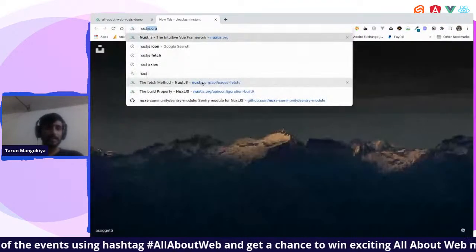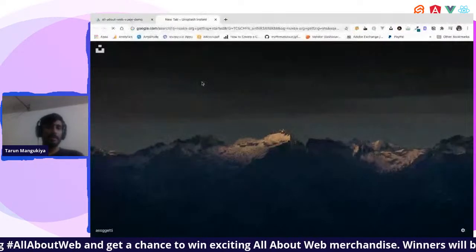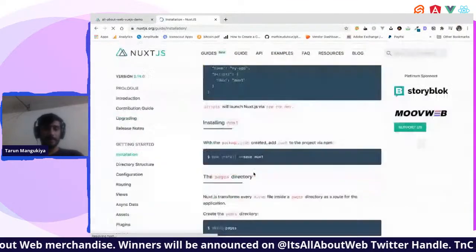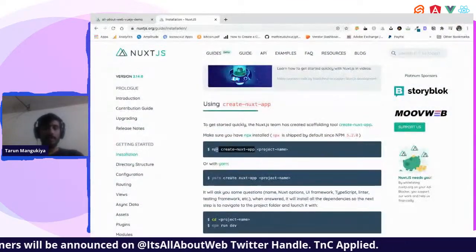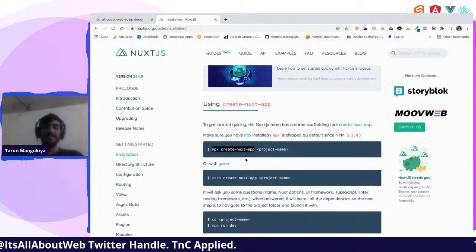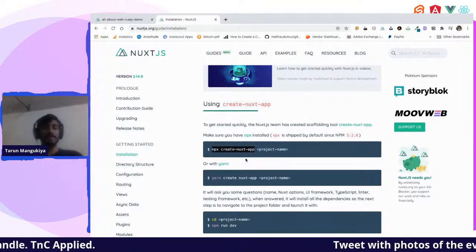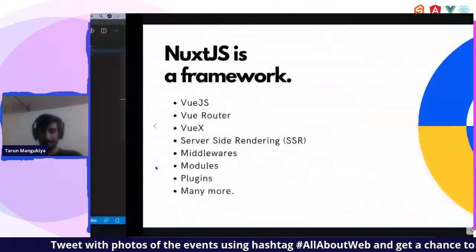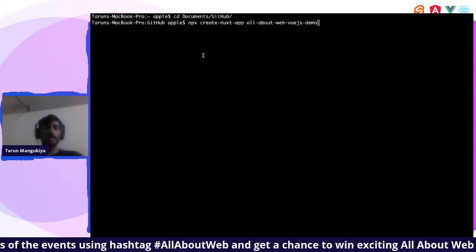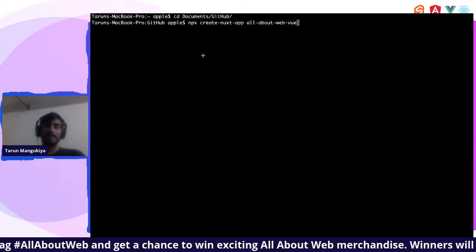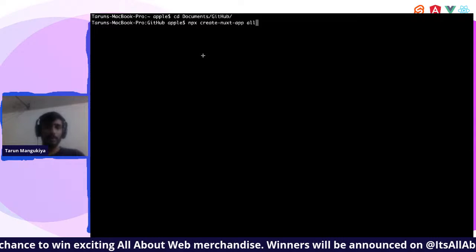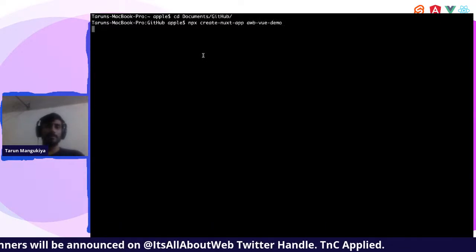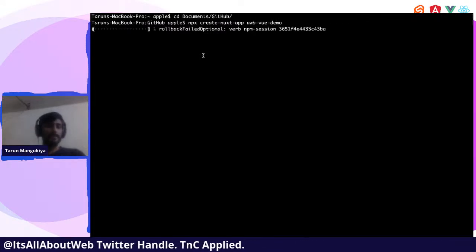Let me just open up the getting started page. There you go. We'll use this command, the same way we have create-react-app, we have the create-nuxt-app command. So I'll run create-nuxt-app, all about web, Vue demo.